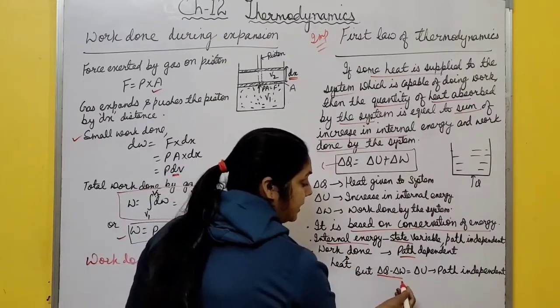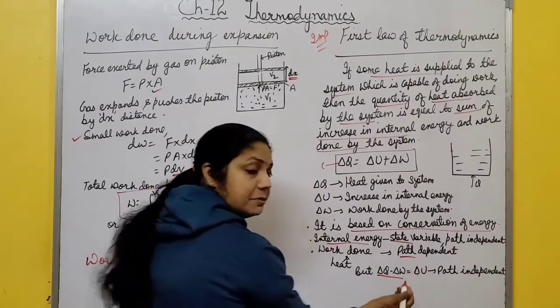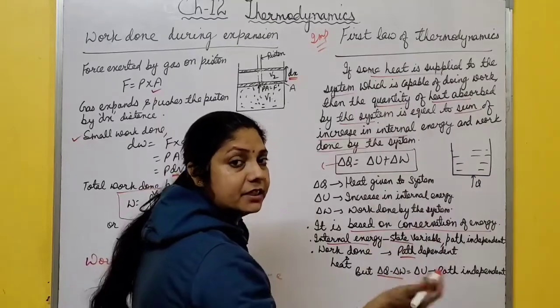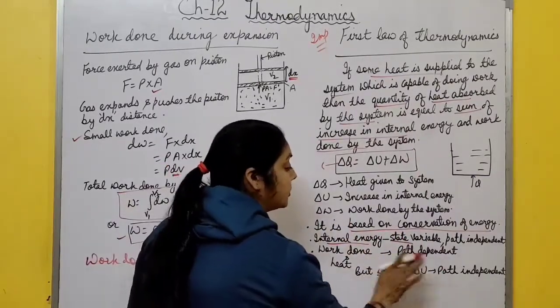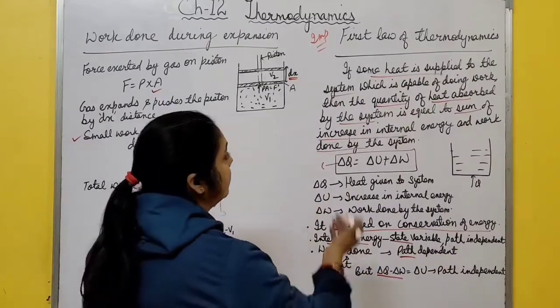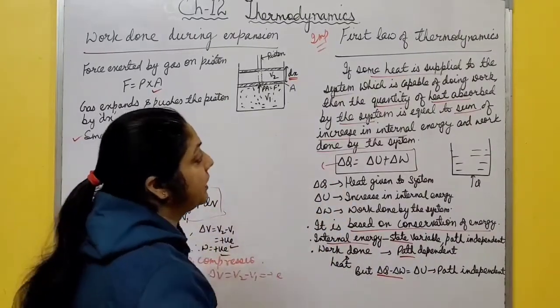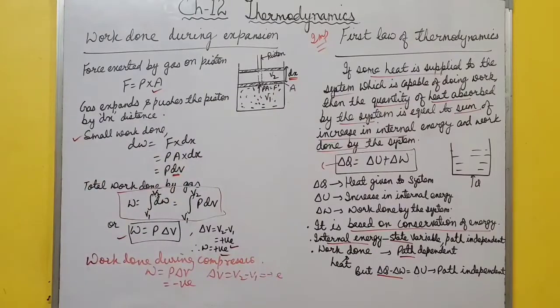Delta Q minus delta W is delta U, and delta U is path independent. Change in internal energy is path independent. It depends only on state. So this difference is also path independent. So these are about first law of thermodynamics. Hope it's clear to all of you. Please take a screenshot of this one. And we move to the next topic.